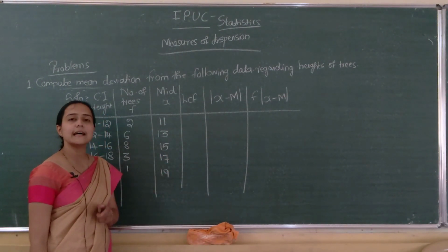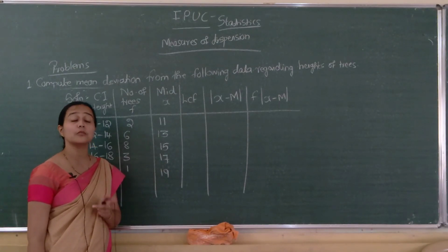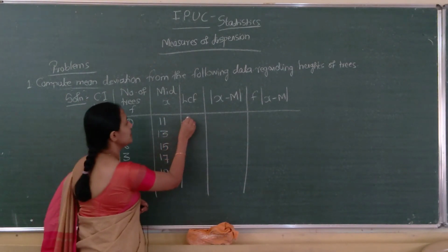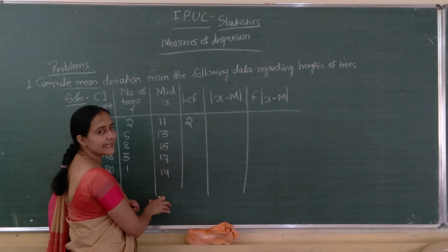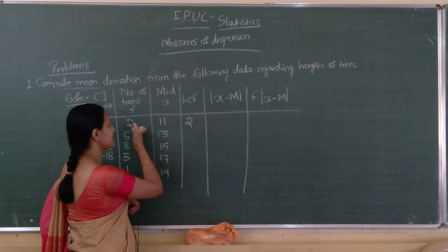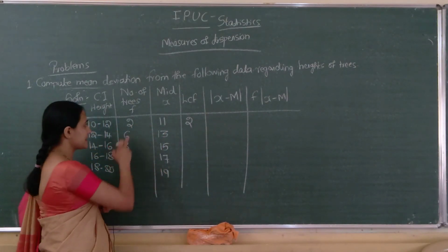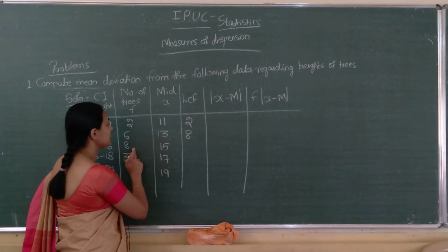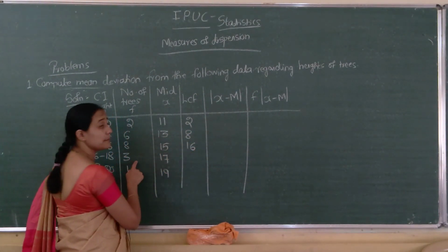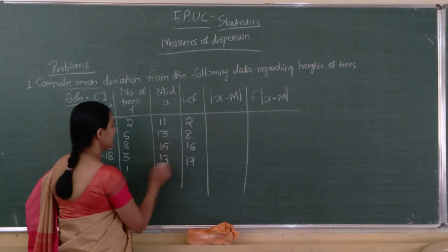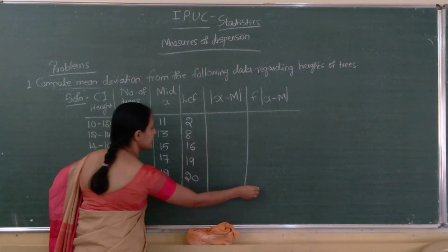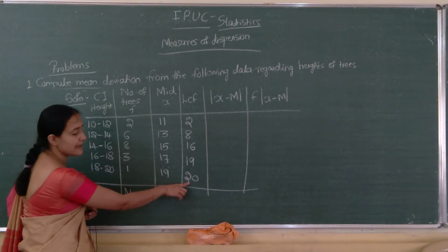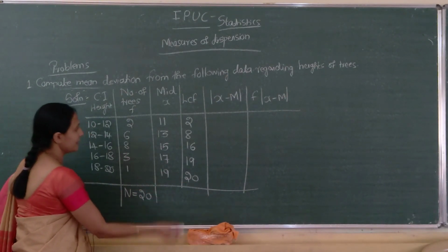Correct? Next less than cumulative frequency to find median. Less than cumulative frequency, first frequency is 2 itself. Don't go through mid x, the total isn't this one. LCF means added up frequencies. First one 2 itself. 2 plus 6 is 8. 8 plus 8 is 16. 16 plus 3 is 19. 19 plus 1 is 20. Correct? So this is capital N. Capital N is the last cumulative frequency, that is 20.